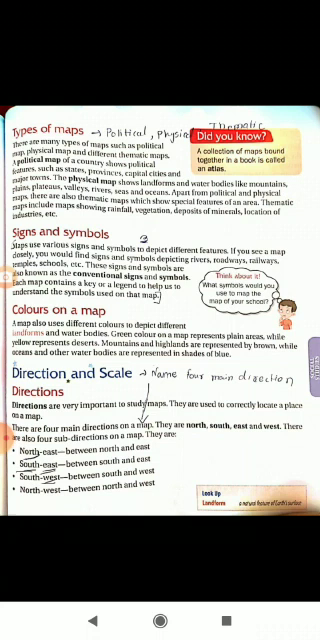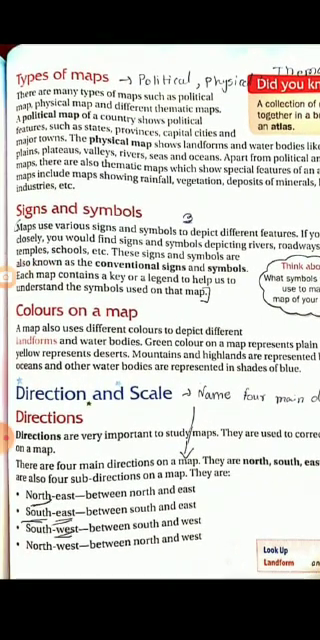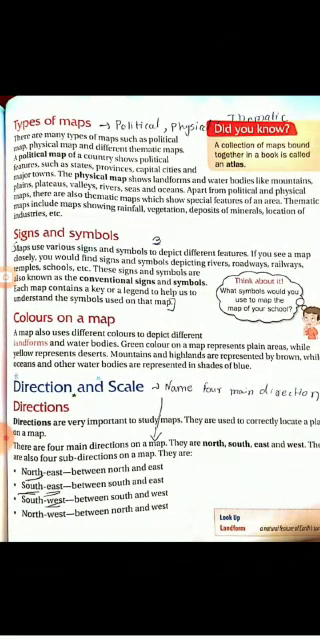Now the next point we are going to discuss is signs and symbols. Suppose I have a map in front of me, but I don't know how to read that map. For that we have signs and symbols on a map, and there are also different colors depicted on a map. Now we will see how to use those signs and symbols. Maps use various signs and symbols to depict different features. If you see a map closely, you will find signs and symbols depicting rivers, roadways, railways, temples, schools. These are also known as conventional signs and symbols.